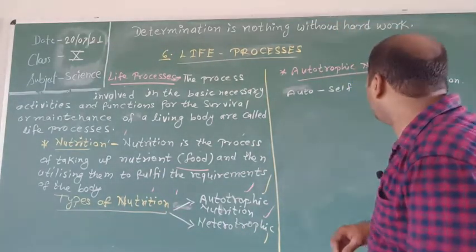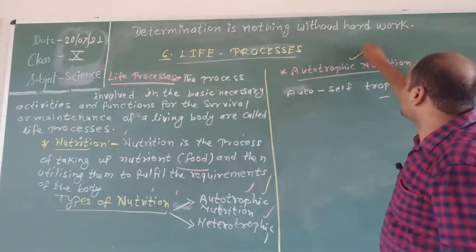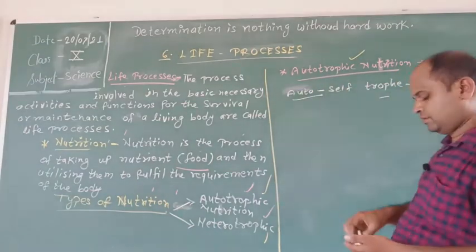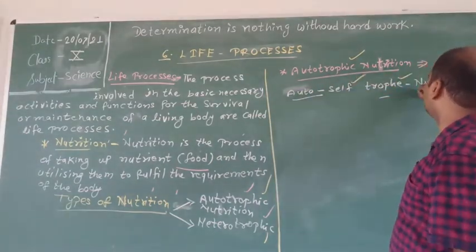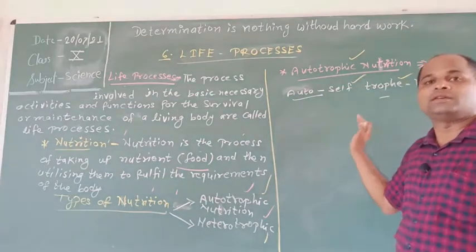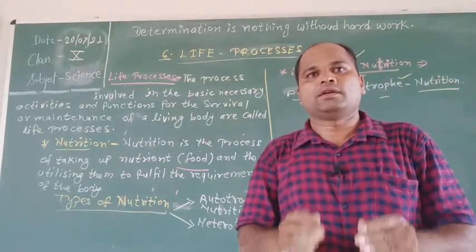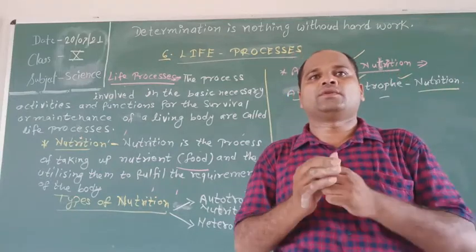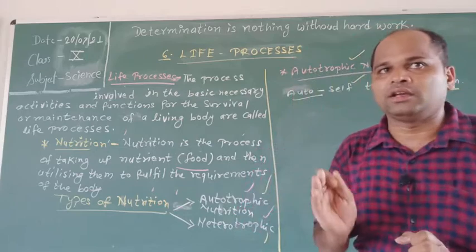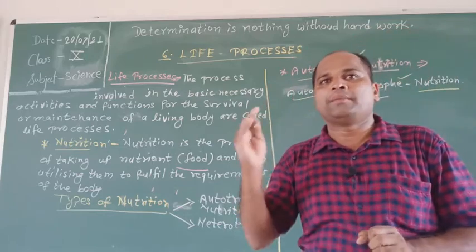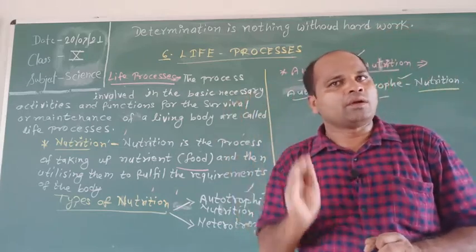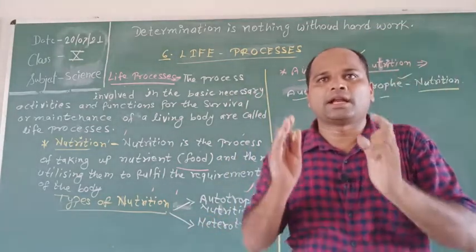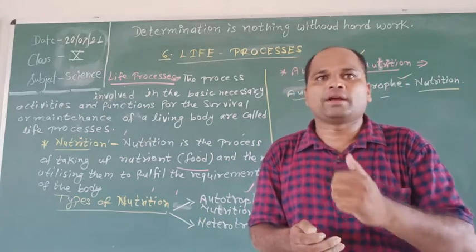Students, next is autotrophic nutrition. Here, auto means self and trophe means nutrition, so autotrophic nutrition means self nutrition. So what is autotrophic nutrition? The mode of nutrition in which an organism prepares its own food from simple raw materials is called autotrophic nutrition.